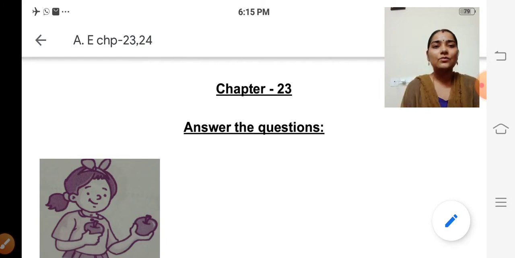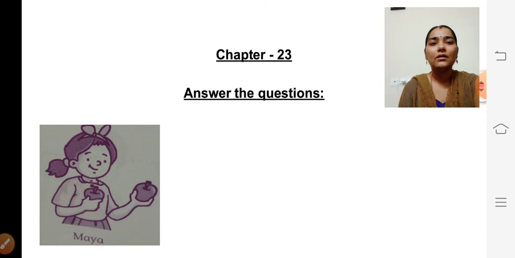Okay, so let's learn chapter number 23 and chapter number 24. First, let's see chapter number 23. In this chapter also, they have given some events and pictures. Those events happened yesterday, so we are going to use past tense. Okay, let's move on to the chapter.